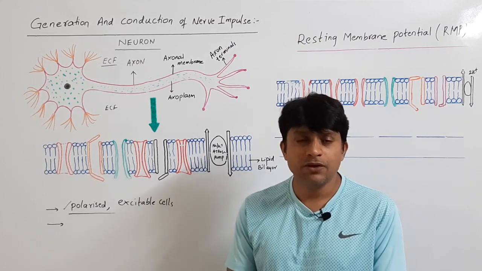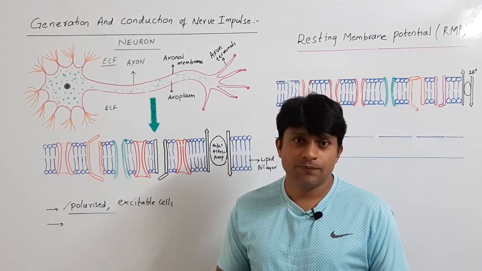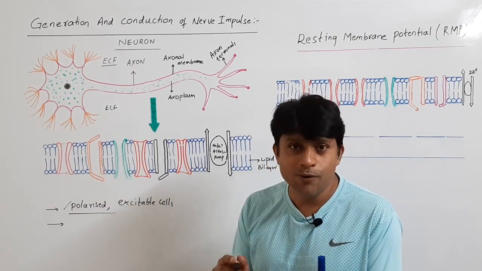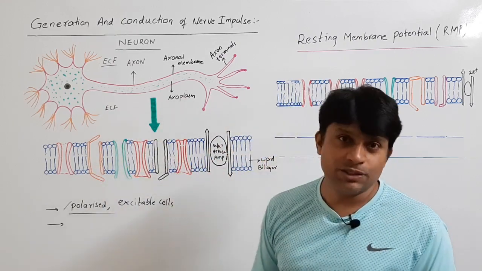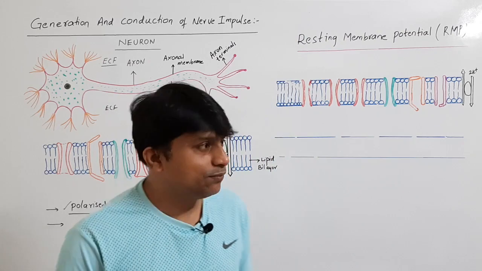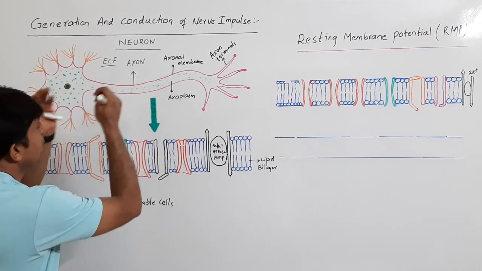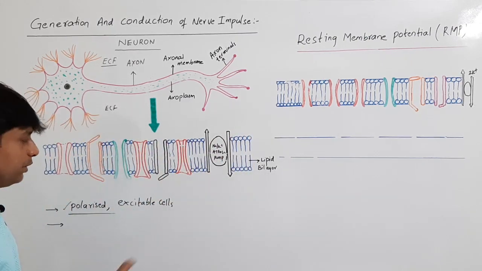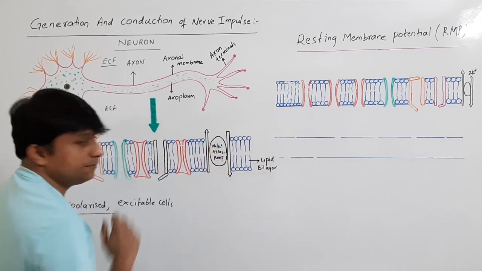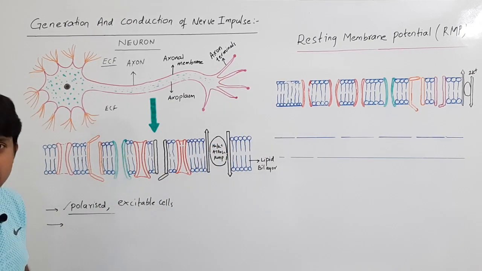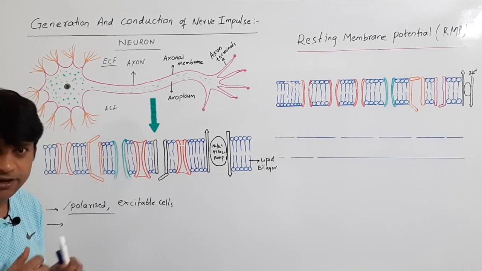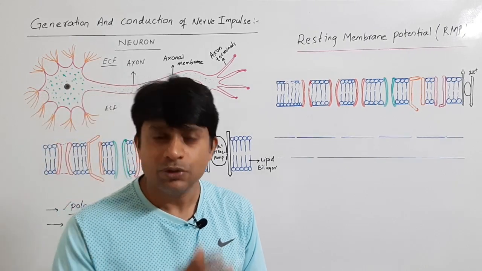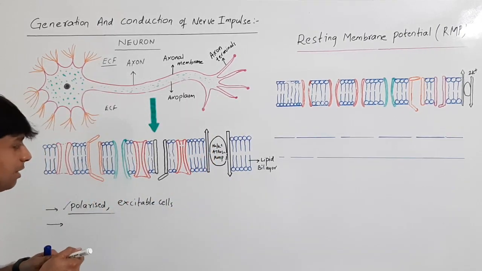Okay, so due to which ions are neurons polarized? How do these neurons get polarized? That's our question. To understand this, let us study how exactly this axonal membrane is. This is an axonal membrane which is a lipid bilayer. In this axonal membrane, the lipid bilayer, are present different types of leaky channels. Simply they are called pores.